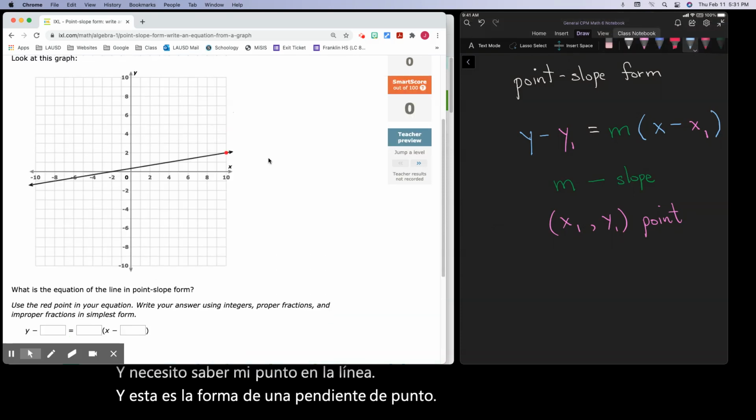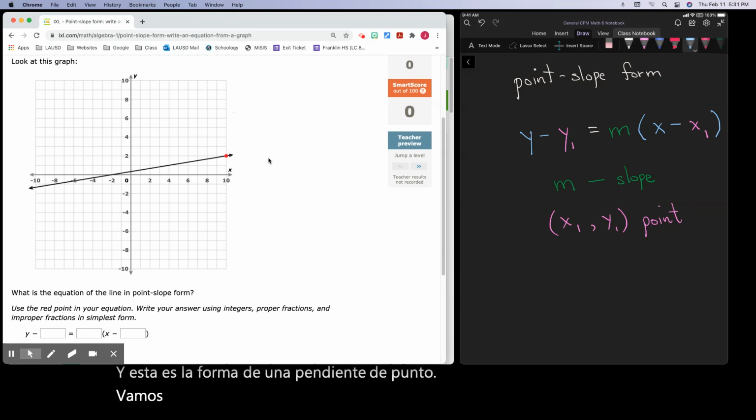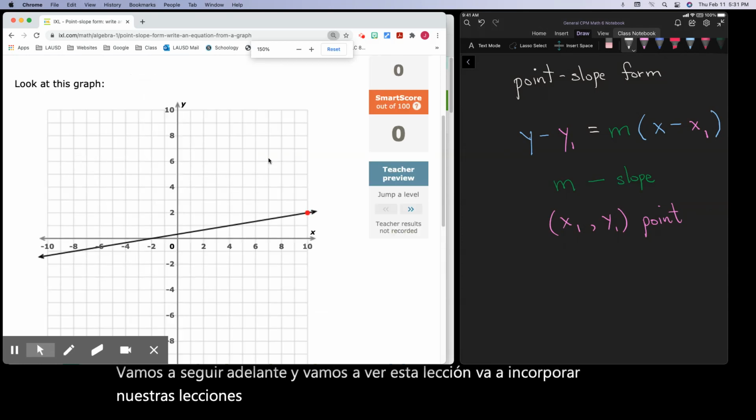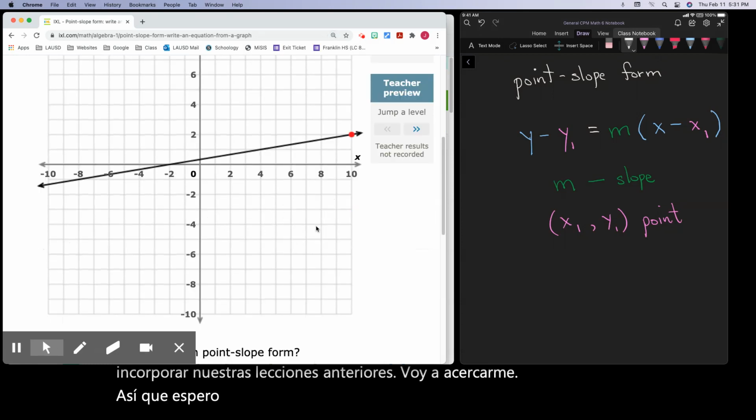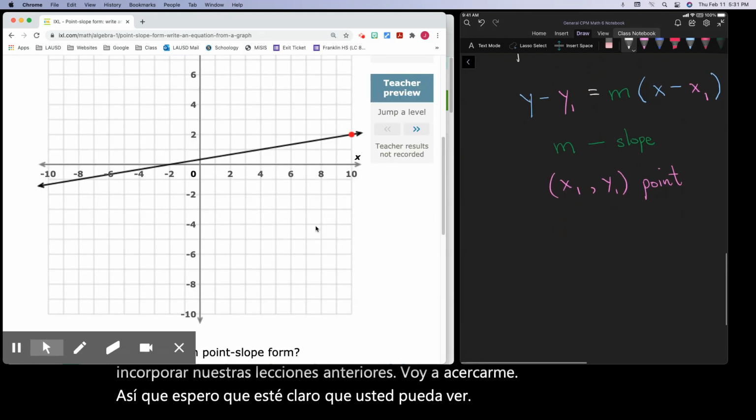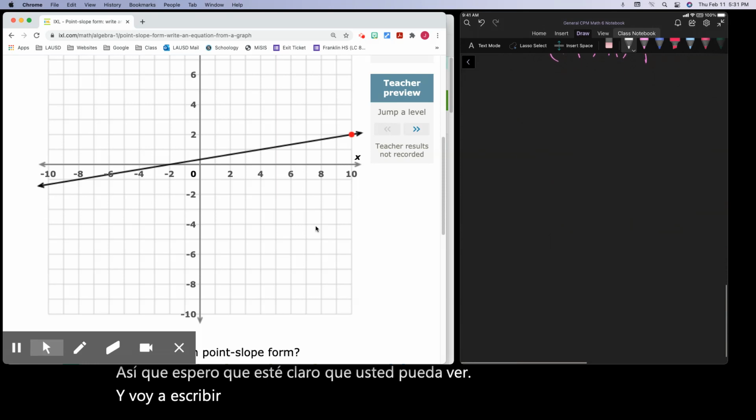Now let's go ahead and look at this. This lesson is going to incorporate our previous lessons. I'm going to zoom in so hopefully it's clear for you to see. And I'm going to write some steps on the right-hand side. So let's go ahead and put step 1.